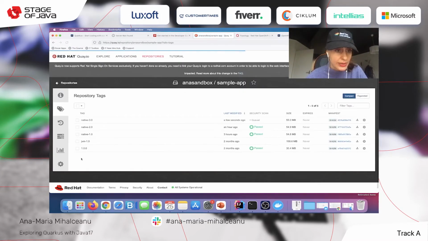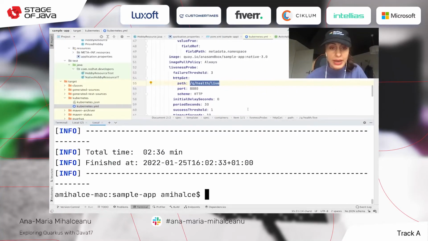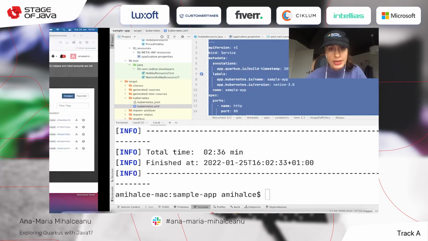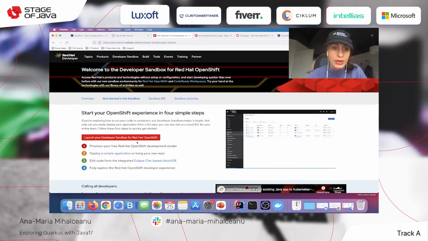So now that things were built, I think the container was pushed. And yes, you can see here native 355 megabytes. So I have it there available. And what else I can do is I can deploy these resulting Kubernetes objects. And I can do this, I think, even in the sandbox, if I'm launching my own sandbox.